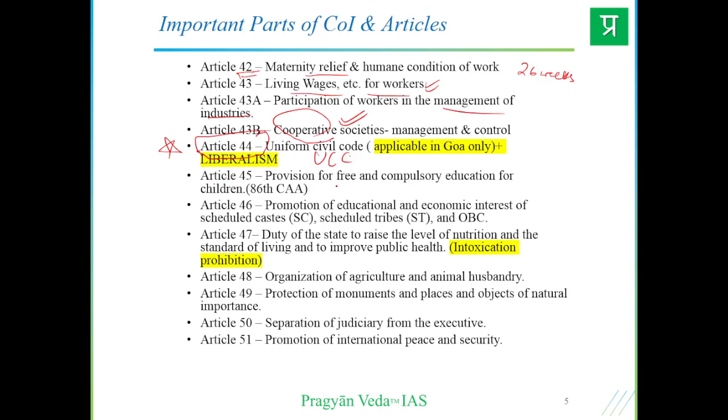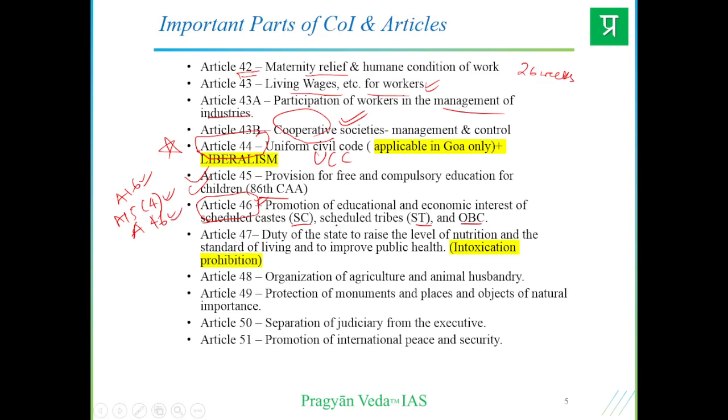Article 45, provisions for free and compulsory education for children, covered in article 45 also. Article 46, promotion of educational and economic interests of various vulnerable sections like SCs, STs and OBCs, important. Article 46, right? So we have article 15(4) and article 46, and in article 16 also, here also for SC STs, here also protection for SC STs, article 46 here for SC STs.